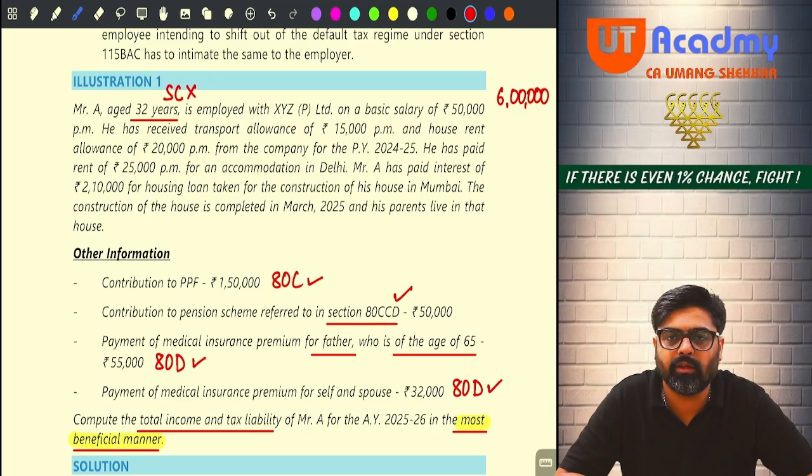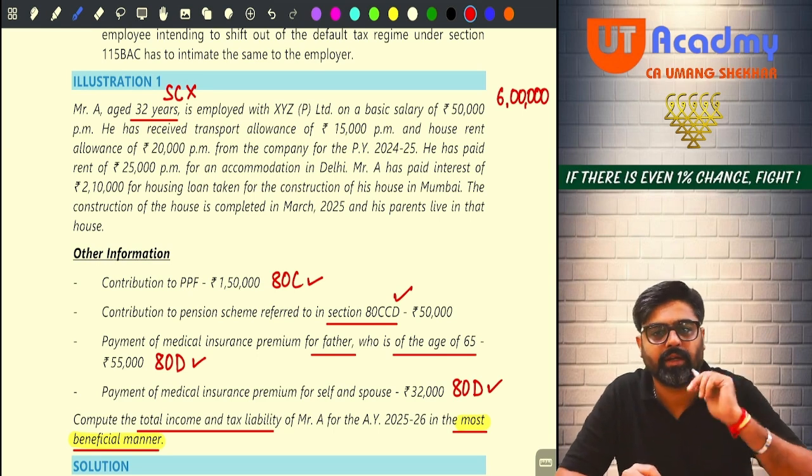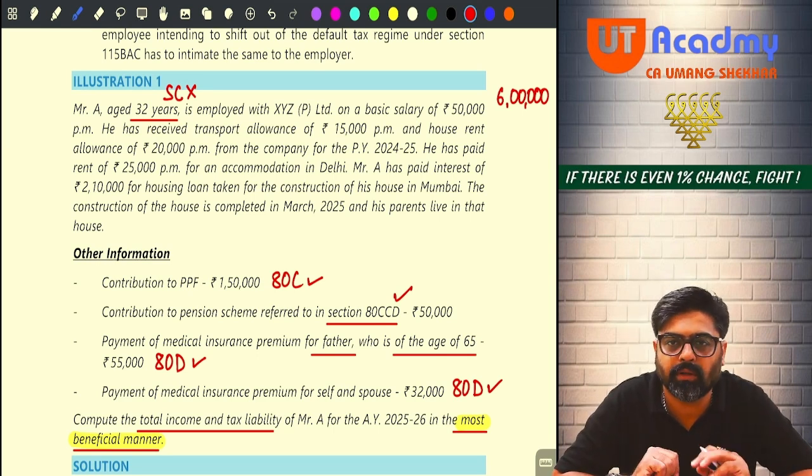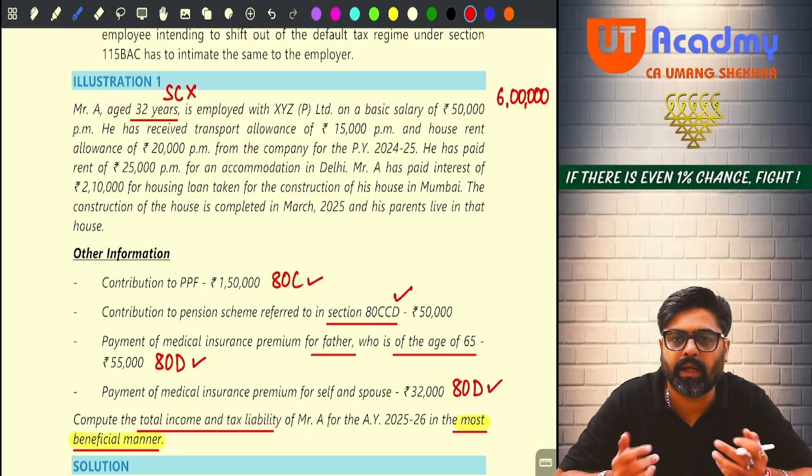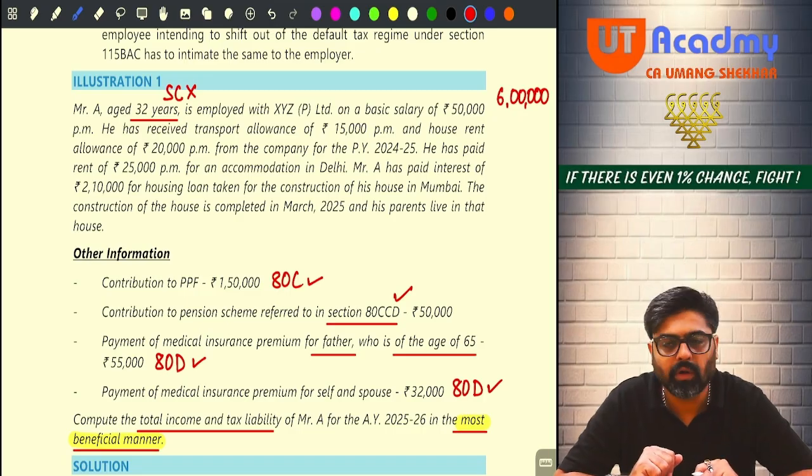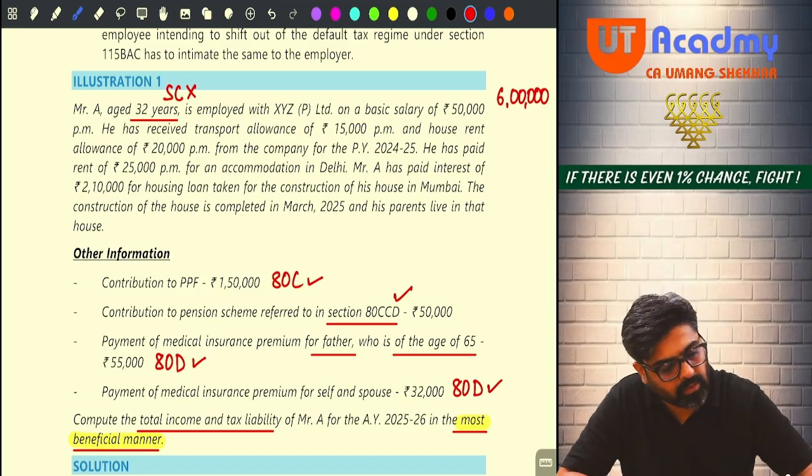And for that he is not going to get any exemption because transport allowance is residence to house, house to residence. 3,200 per month should be exempt, but that is exempt in the case of only handicapped employees. And Mr. A is not handicapped. Okay, no? So entire transport allowance will be taxable for him, 1,80,000.